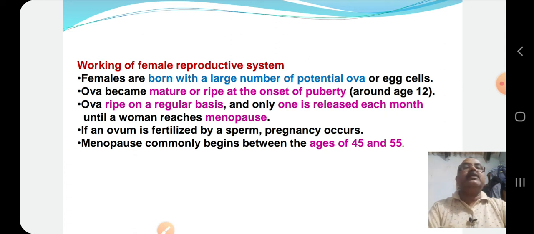Ova ripen on a regular basis, and only one ovum is released each month until a woman reaches menopause. That means during the monthly cycle or menstrual cycle, one egg is released each month. If an ovum is fertilized by a sperm, pregnancy occurs.